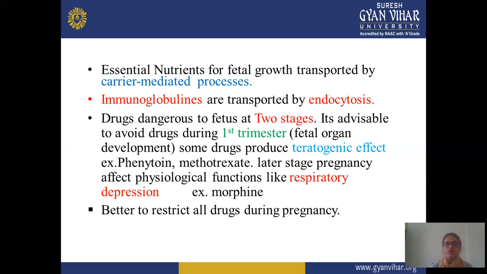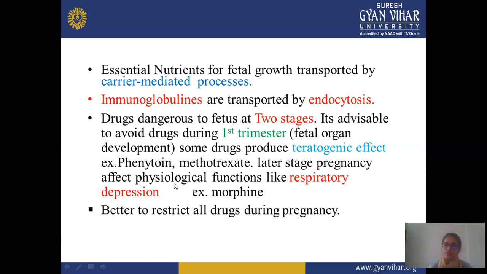And drugs are dangerous to the fetus at two stages. First, it is advisable to avoid drugs during the first trimester, that is fetal organ development, and some drugs produce teratogenic effects, like phenytoin and methotrexate. In the later stage of pregnancy, physiological functions are affected, like respiratory depression, and an example is morphine. Means you should check before taking any drug. Some drugs are dangerous for fetal development in two stages, mainly the first trimester, when fetal organs develop and certain drugs may show teratogenic effects.